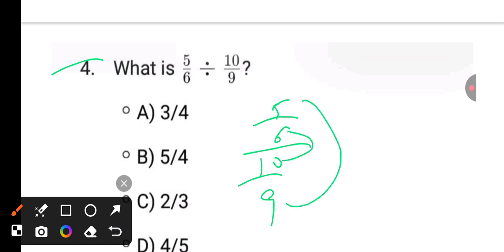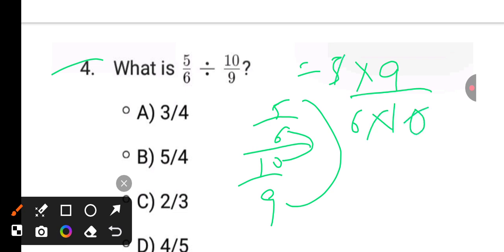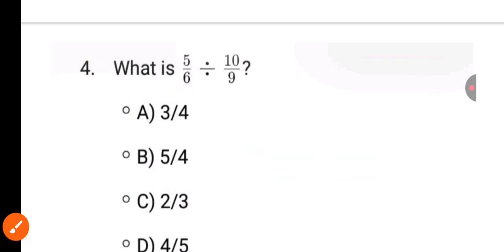Next, what is 5 by 6 divided by 10 by 9? It is in the form of 5 by 6 divided by 10 by 9. If we do 6 into 10, 9 into 5. It is 5 into 9 divided by 6 into 10. It is 2 times. It is 3. It is 3. It is 2. It is 3 by 4. 3 by 4 is the answer.